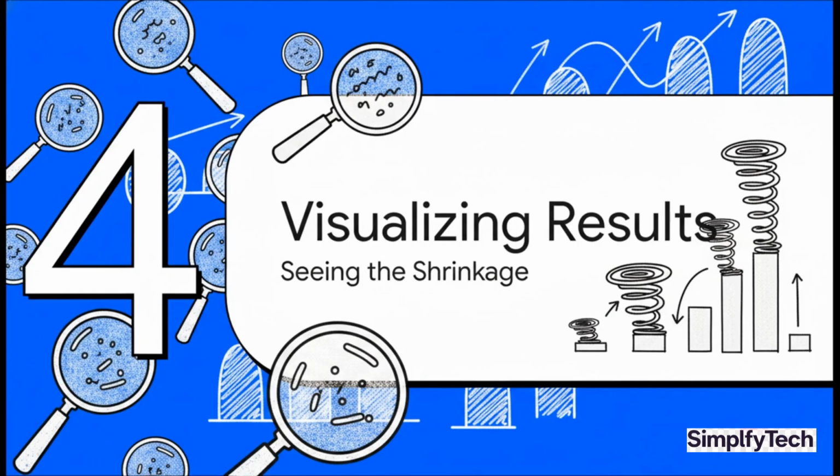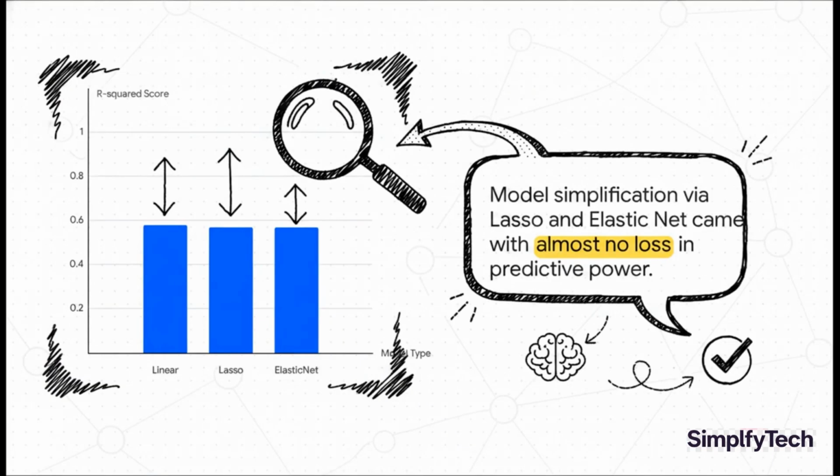Okay, reading numbers off a screen is one thing, but seeing is believing. Let's visualize these results so we can get a much clearer picture of how these different regularization methods are really affecting our model. First up, let's look at performance. As you can see from the R-squared scores, all 4 models perform almost identically on the test data. Now, this is a huge takeaway. It means we were able to simplify our model using Lasso and ElasticNet without giving up any significant predictive power. That is a massive win in machine learning.